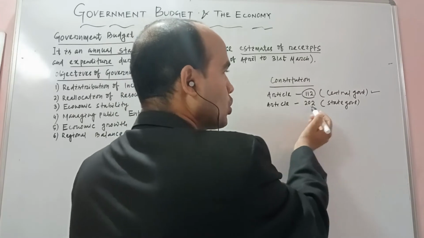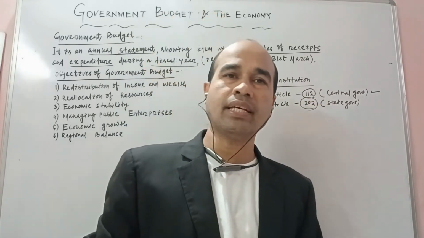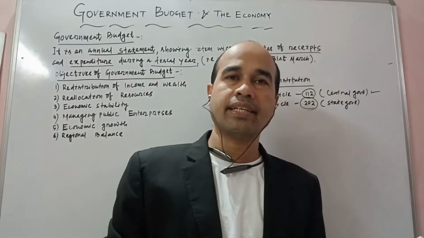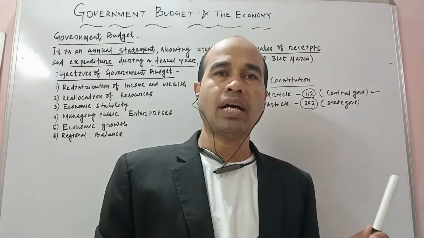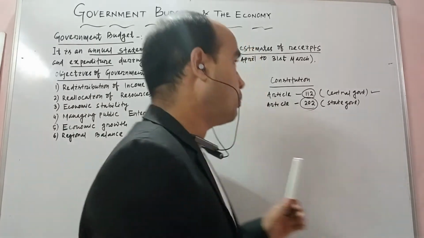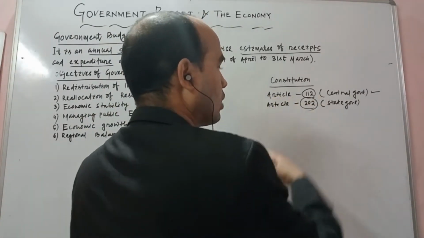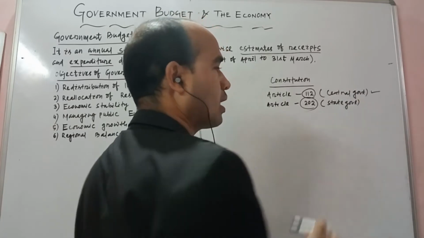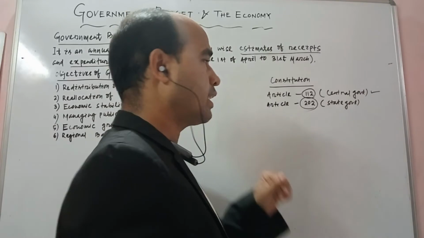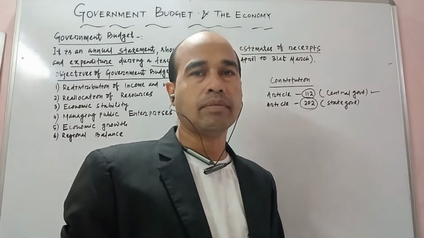And Article 202 says that each and every state government will prepare the budget. You can note down that in the Indian Constitution, both the central government as well as state governments prepare the budget.